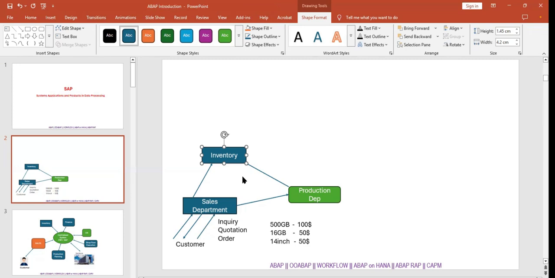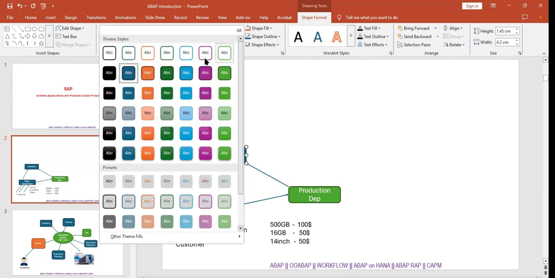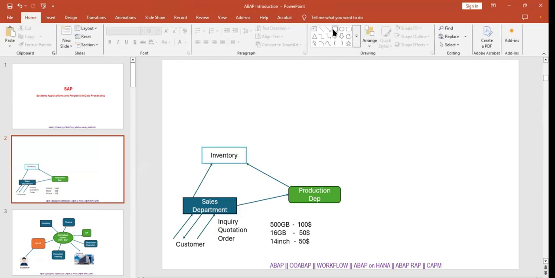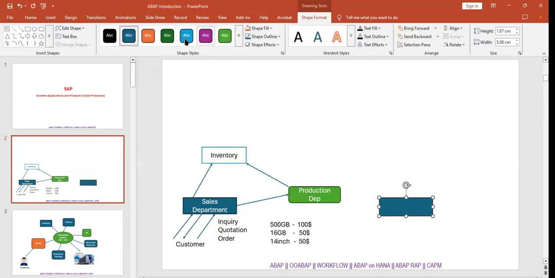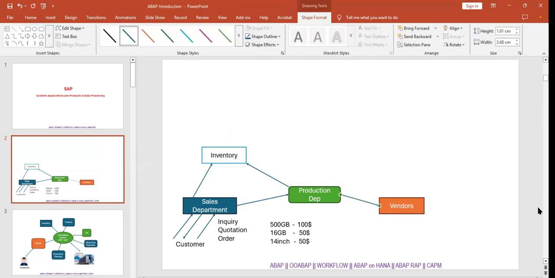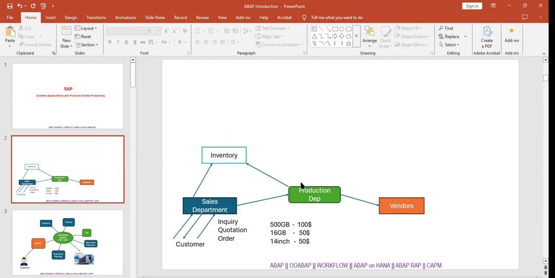They will place orders with the production department. Right. So they will order the stock from vendors. Okay, this terminology is very, very important, please. Vendors. What they will do is, the production department will give the orders to vendors. Vendors means the store is purchasing the stock from other people. That's what we are saying here.